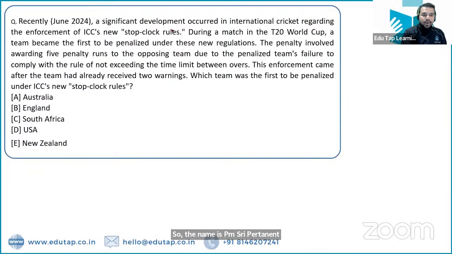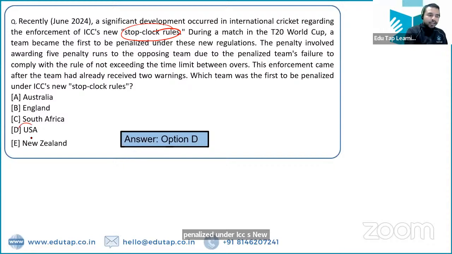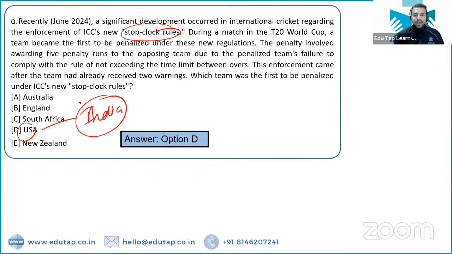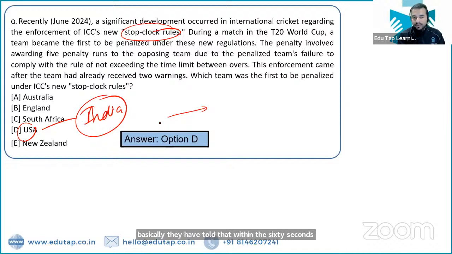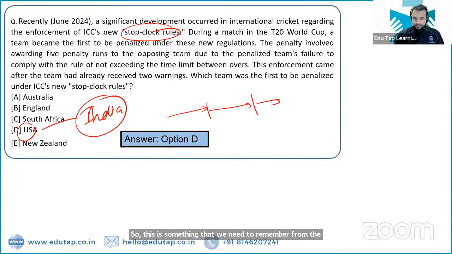Now the next question is on the stop clock rule. I've already told you the team which was first to be penalized under ICC's new stop clock rule is USA, and it violated this rule in the match against India. What exactly is that rule? Within 60 seconds of one over ending, they have to start the next over. This is something that we need to remember from the exam point of view. And apart from this, we also covered other things.